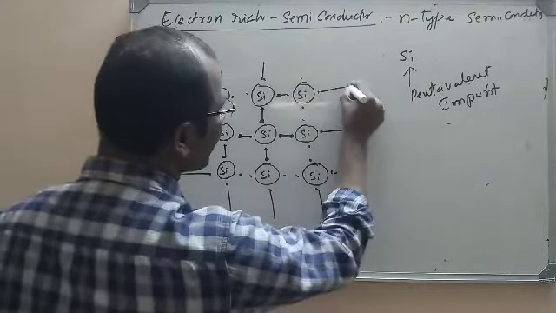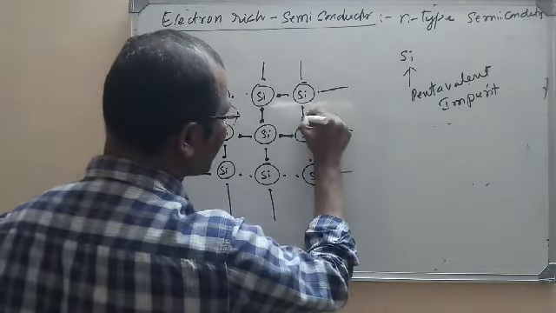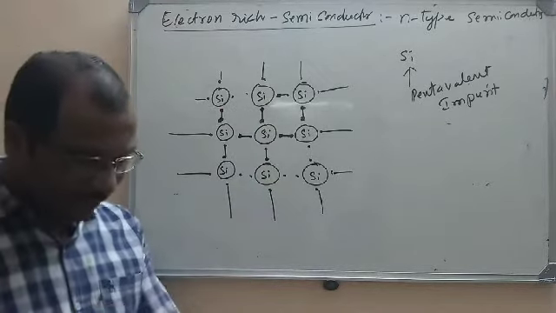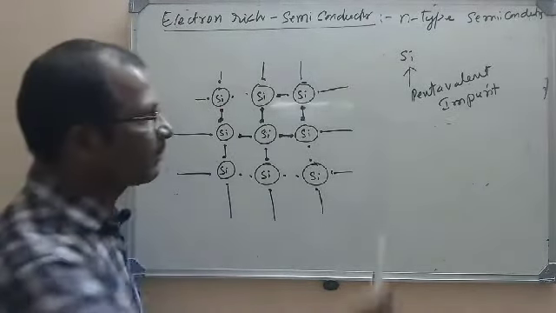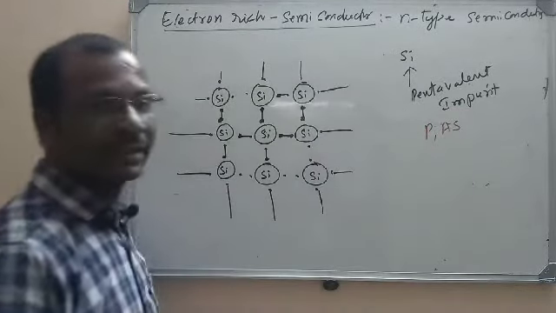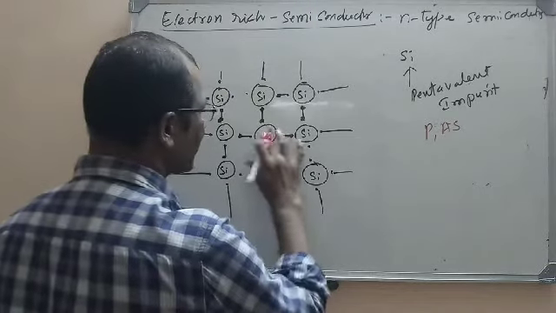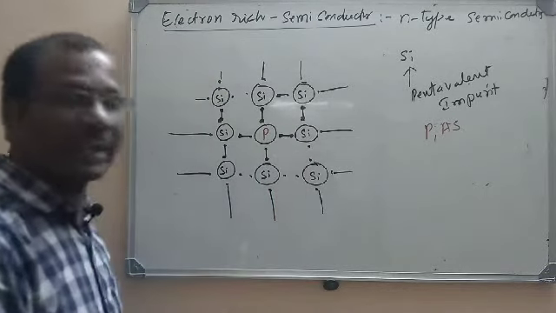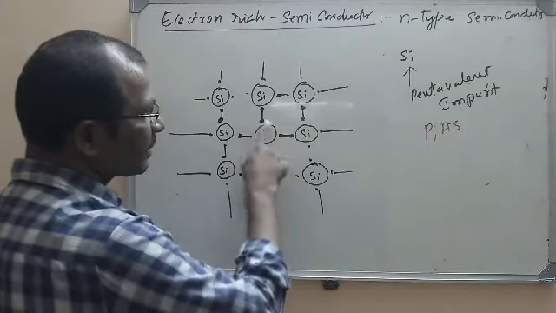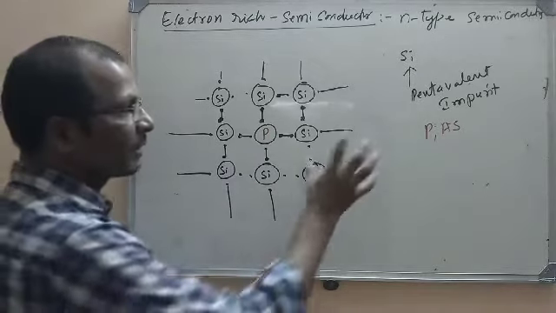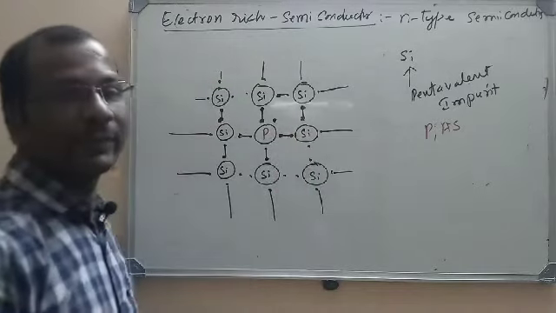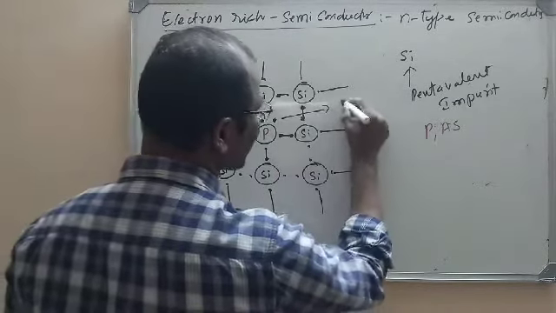But now what we are doing is adding a pentavalent impurity to silicon here. If we add an impurity like phosphorus or arsenic, which are pentavalent impurities, for example, here I am adding phosphorus. What is the valence of phosphorus? It is 5. That means 4 electrons will form 4 bonds, but as phosphorus valence is 5, there will be 1 electron left free. This is called a free electron.